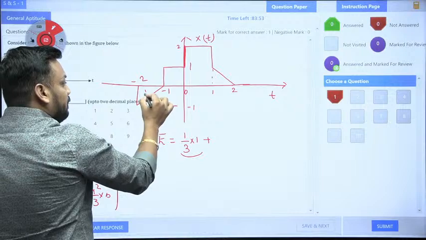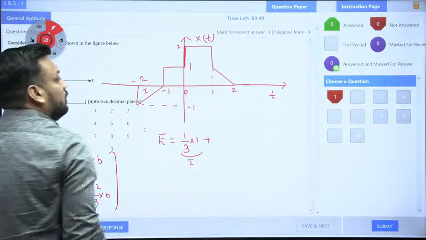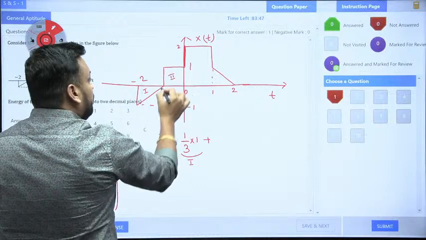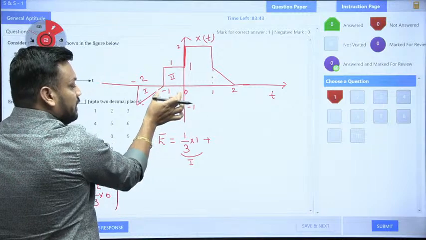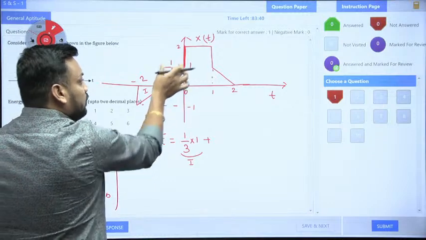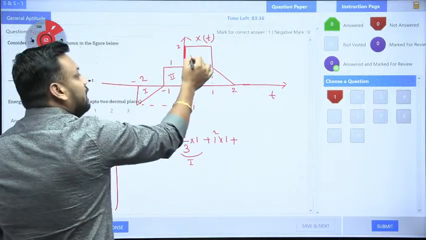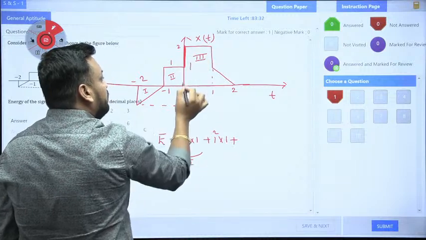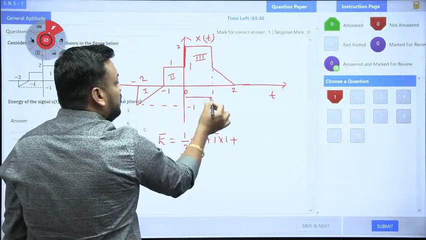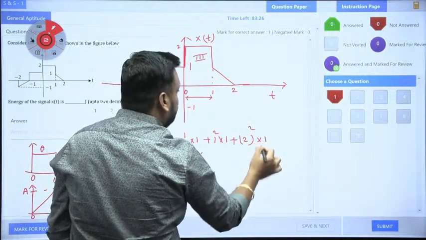It means if I am representing the first nature of signal, then this is the energy for it. Now the second is a rectangular pulse, with magnitude 1: A square into B, where B means width. The distance between minus 1 and 0 is 1. So here it is 1 whole square into 1. Plus, what is the energy for the third signal? The third signal is this rectangular nature. What is the width? Width from 0 to 1 is 1 only, and magnitude is 2 square. So it will be 2 square into 1.